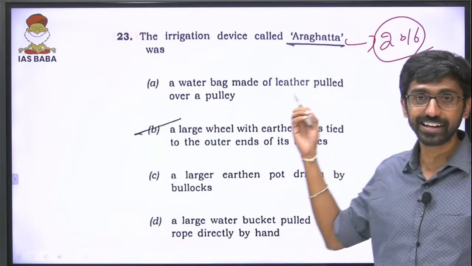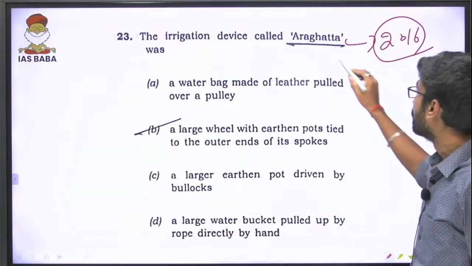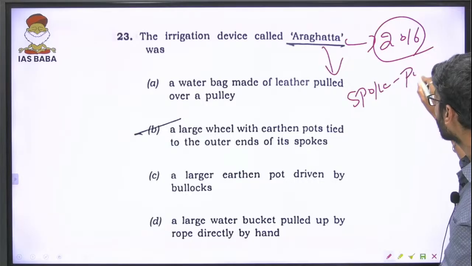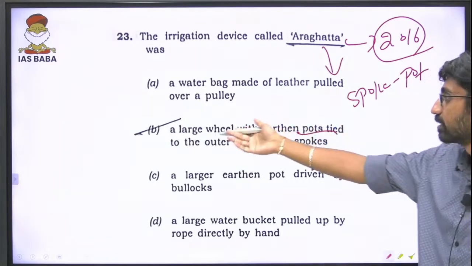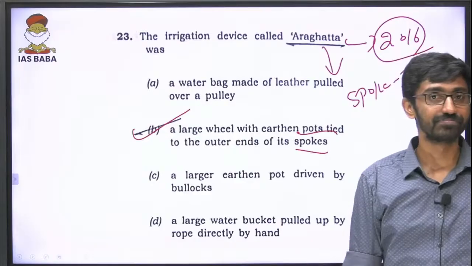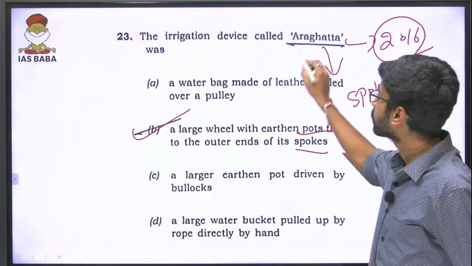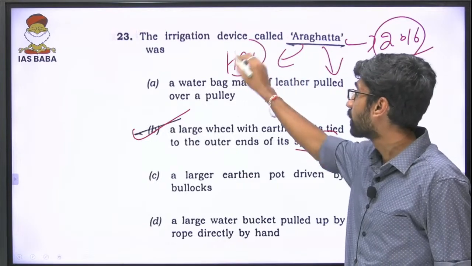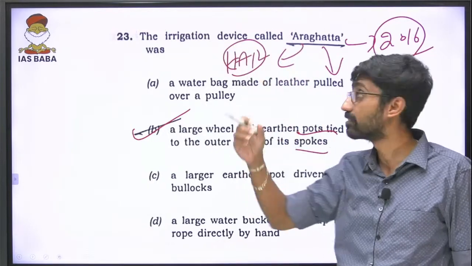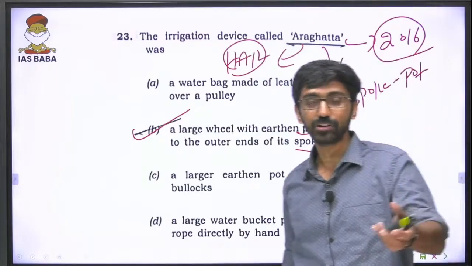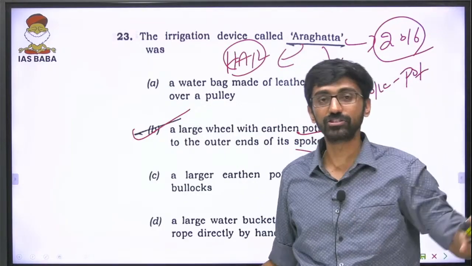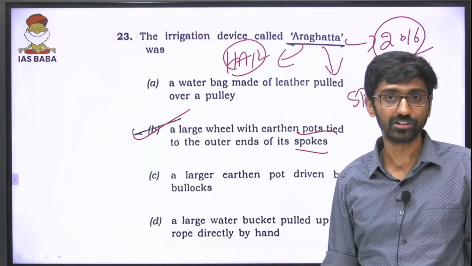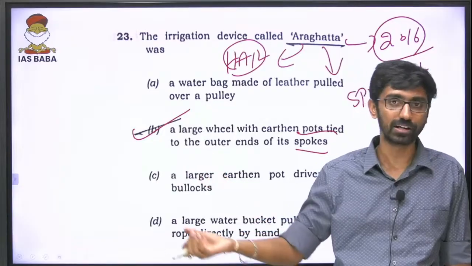Aragatta is an irrigation technique, an irrigation wheel. The basic meaning of Aragatta is spoke pot, that is, spokes and pots. It's a large wheel. B is the answer. This device is also mentioned in some textbooks, and even in the Harshacharita. It was not just in medieval times, it was also there in ancient times. The Harshacharita, written by Banabhatta, also mentions these devices, which were used for irrigation in ancient and medieval times.